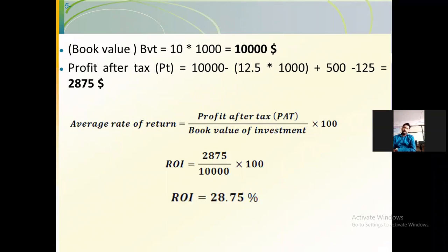So book value of investment, that is BVT, the initial investment, will be equal to 10 multiplied by 1,000, which is equal to $10,000. The next one, profit after tax, PAT.